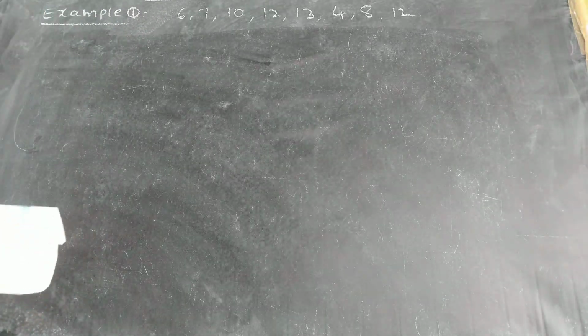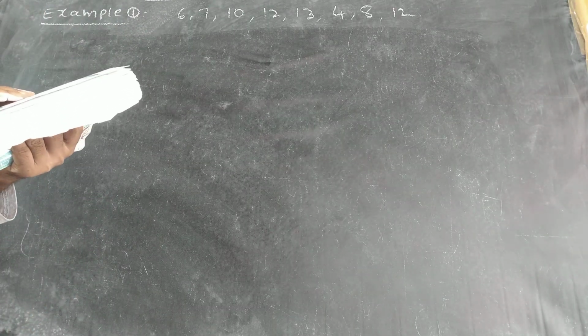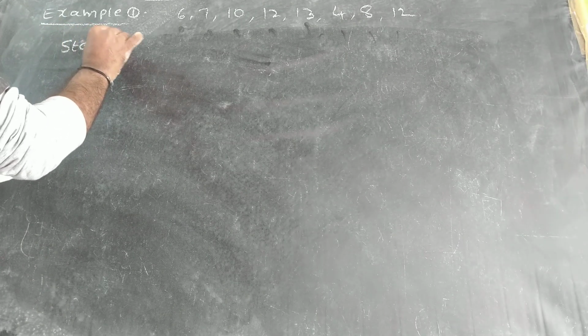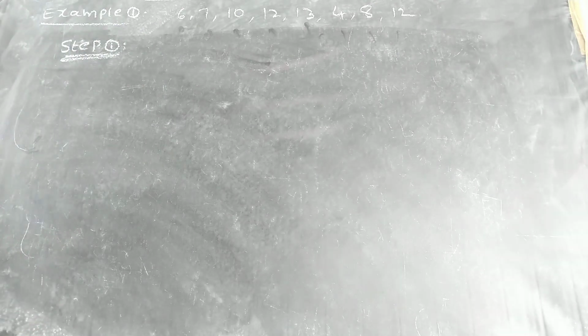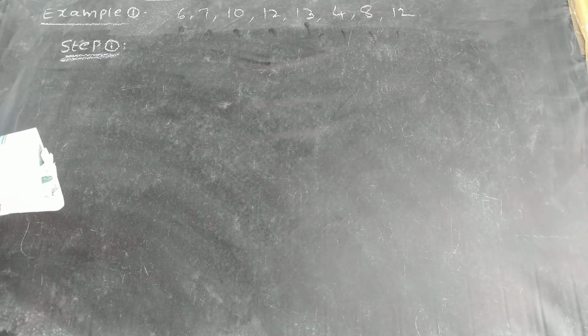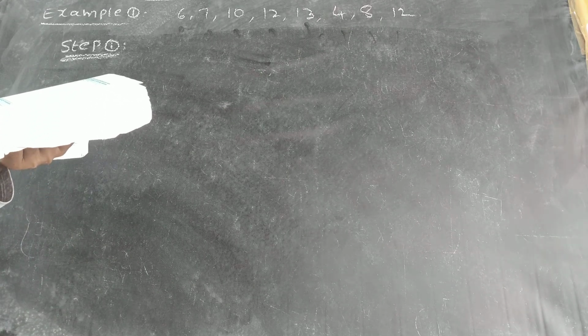Now here, what is given? Step 1, find the mean of the following data: 6, 7, 10, 12, 13, 4, 8, 12. This is an example, so I am explaining step by step.